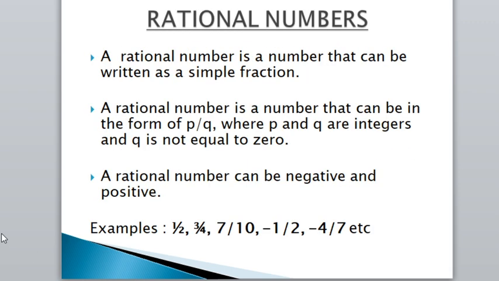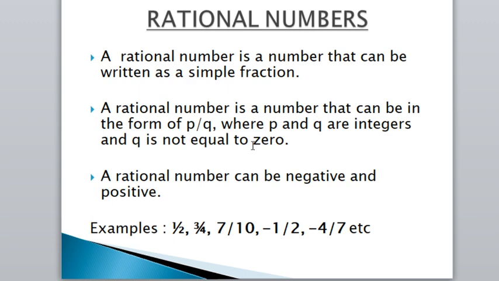Next, what are rational numbers? A rational number is a number that can be written as a simple fraction. So here it is given, a rational number is a number which can be written in the form of a simple fraction. A rational number is a number that can be in the form of p by q, where p and q are integers and q is not equal to 0.